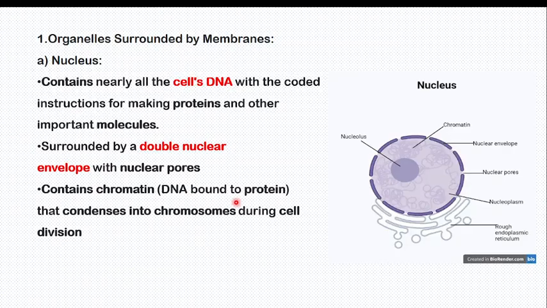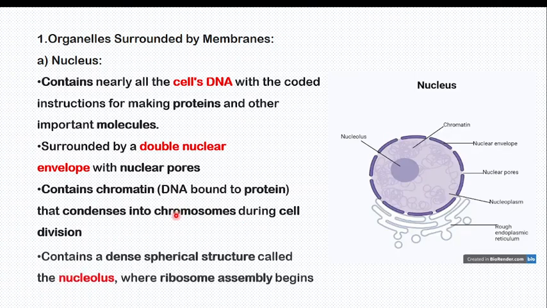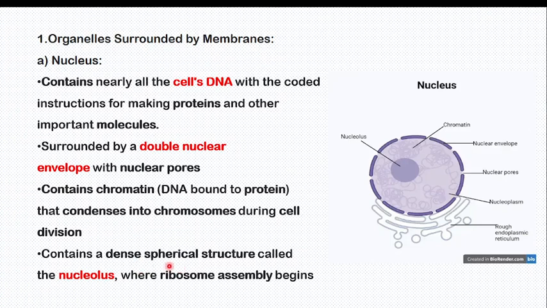Chromatin is where DNA is bound to the protein called histone, which condenses into chromosomes during cell division. I will teach you cell division, so stay tuned in senior 5. The nucleus contains denser spherical structures called nucleolus. This dot here inside is called the nucleolus.